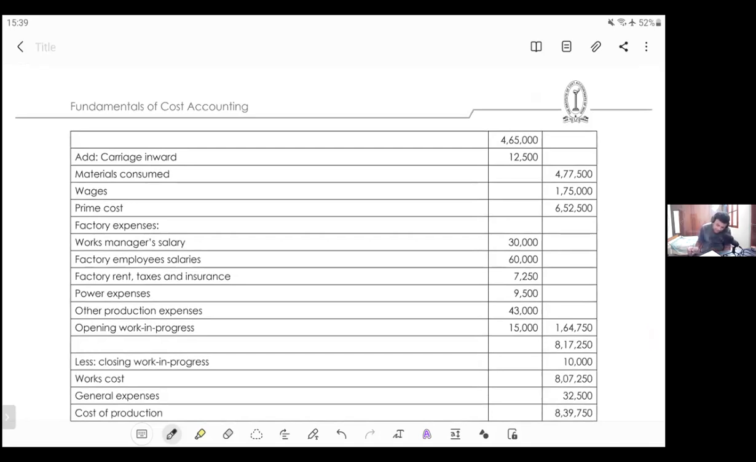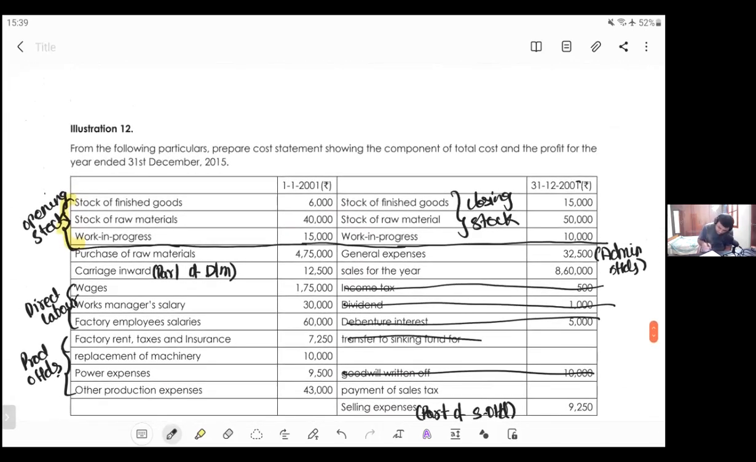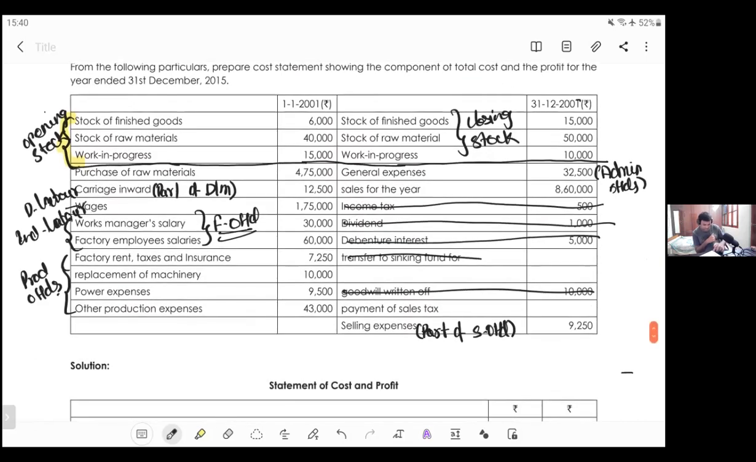Okay, 1,75,000. If you want, you can add them as direct labor, or only wages you can show it as direct labor. These two things you can show it as indirect labor. That is, if you show them as indirect labor, they form part of factory overhead. However, they are indirect labor only. It's my bad that I've taken that as direct labor. Let's better take it as indirect labor only. By mistake I've taken it as direct labor.